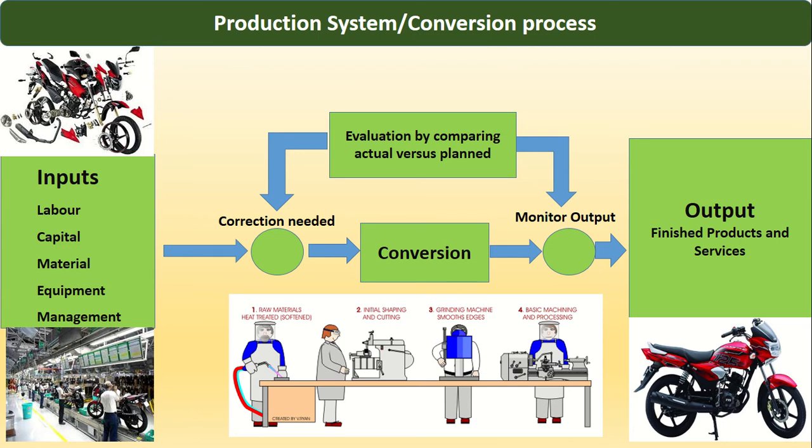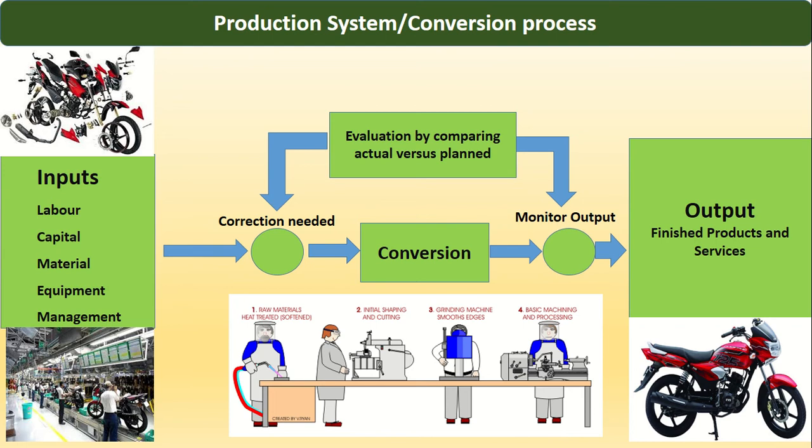In the figure, you can see the convergence system which use processes, methods, technology and some other resources to convert all the input such as men, money, material, machine and methods to produce complete product that is ready to sell in the market and meet the customer's expectations.